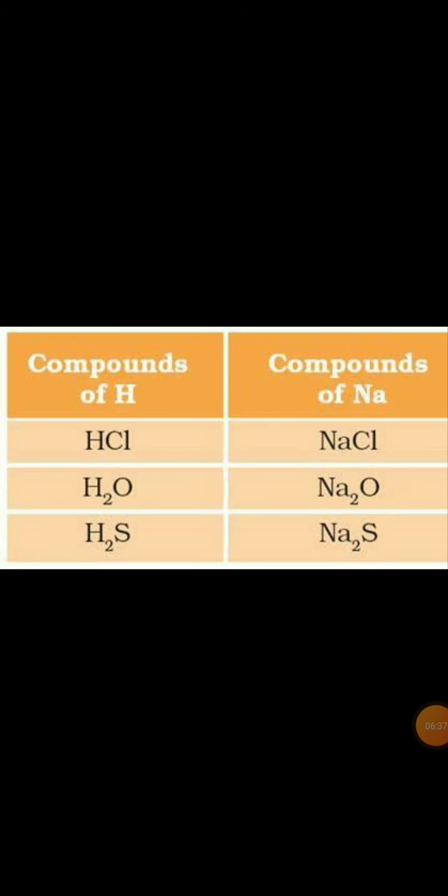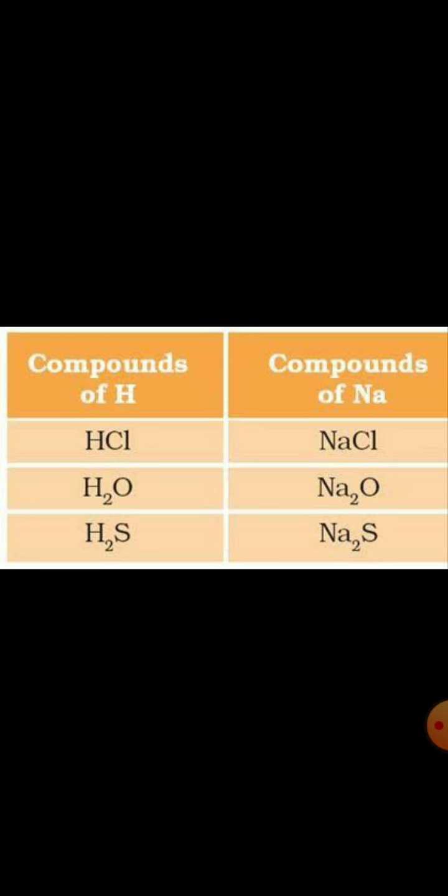Now let us talk about limitations of Mendeleev's classification. The electronic configuration of hydrogen resembles that of alkali metals. Like alkali metals, hydrogen combines with halogens, oxygen and sulfur to form compounds which have similar formulas, as shown in the table. What are halogens?